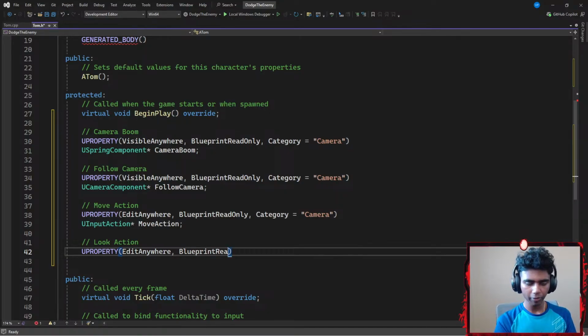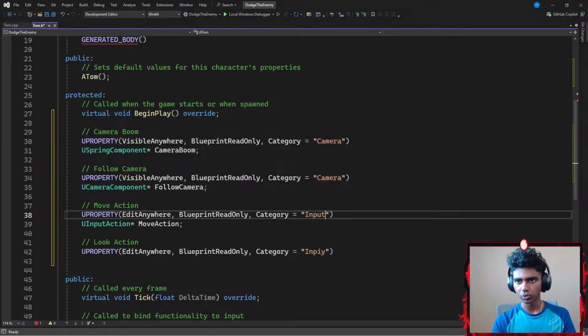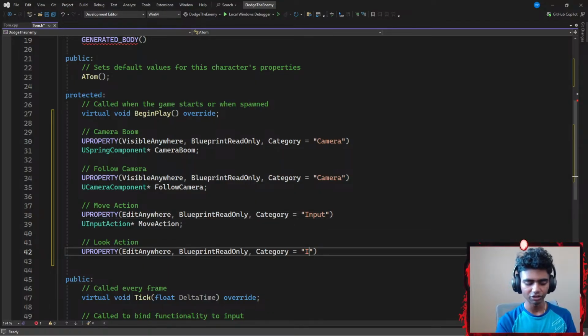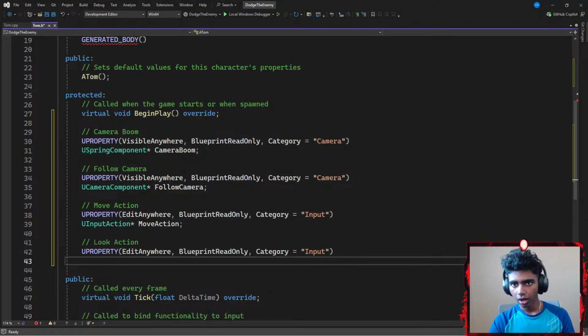I only want my blueprint to be able to read this stuff. Lastly, I want my category to be equal to something like input. I do not know why I went with camera here. That's going to be input as well, because this is a whole separate category from anything related to my camera. Okay, that's it.